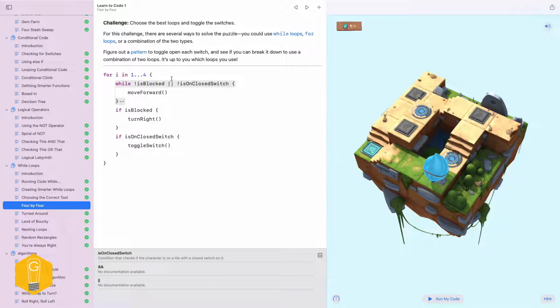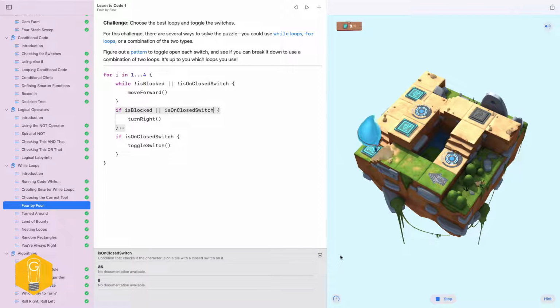So we're using a little bit of logical operator to help give us some more complexity to this while. So we're going to move forward. If we're blocked, or is on closed, turn right. And we may get a final turn right here, and that would be okay. But let's try this out. So we're using our logical OR a couple of times.